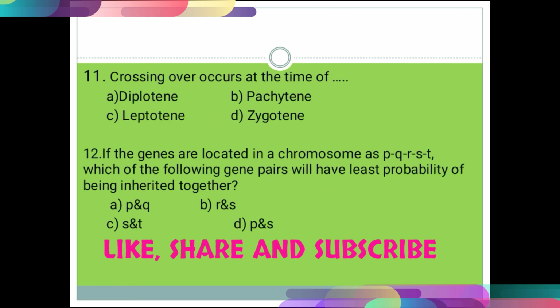Question number 11, option B, pachytene. Question number 12, P and S, that is option D.